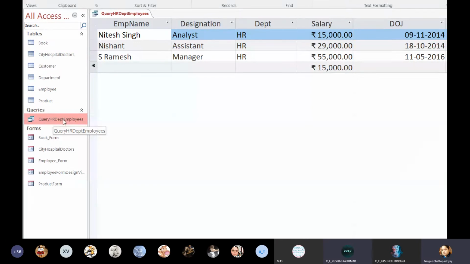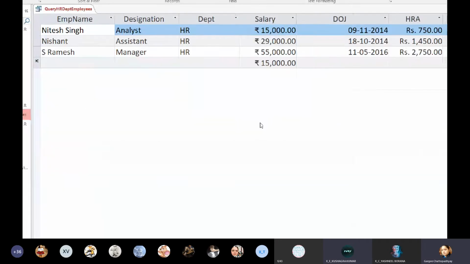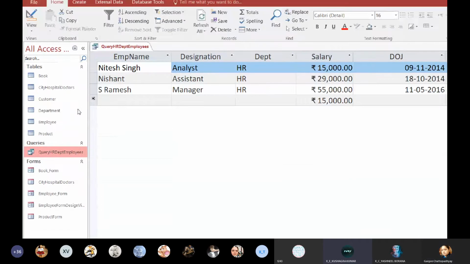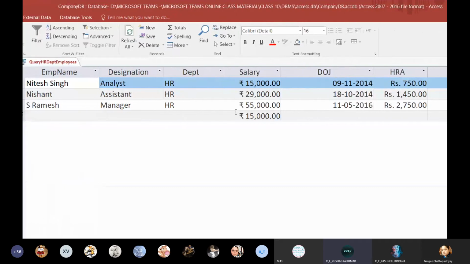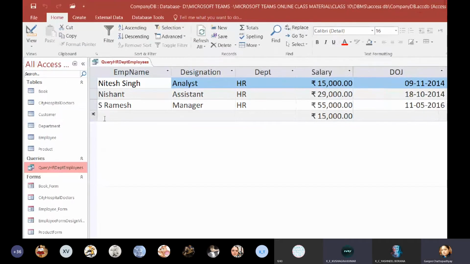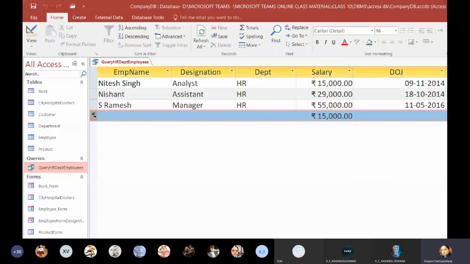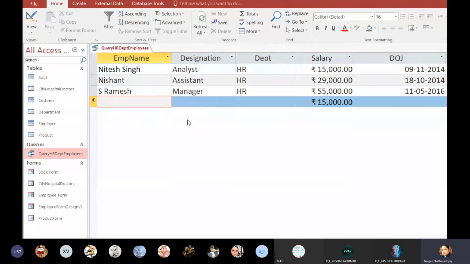So this is the query. Yes, ma'am, why is 15,000 rupees showing in salary in the fourth row? It's not the fourth row. It's a placeholder for a new row. If you want, you can add anything over here to the query also.